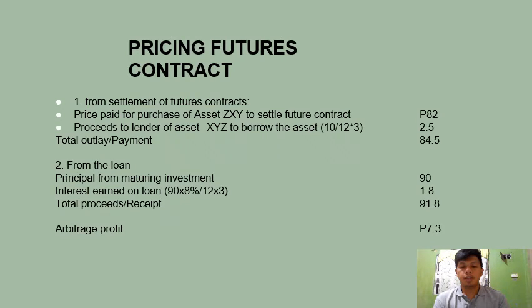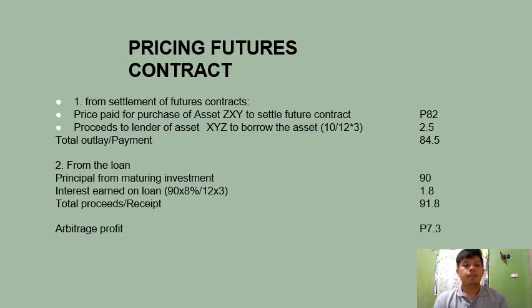That is calculated by dividing the 10 pesos annual payment by 12 months times 3 months of holding the asset. So our total outlay or payment is 84.5 pesos.